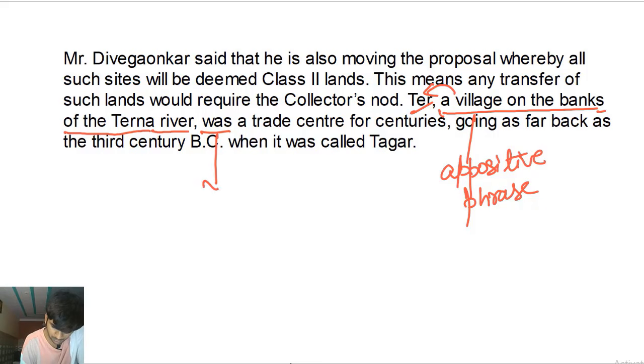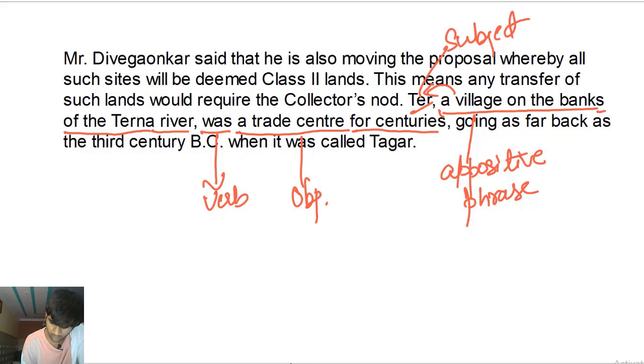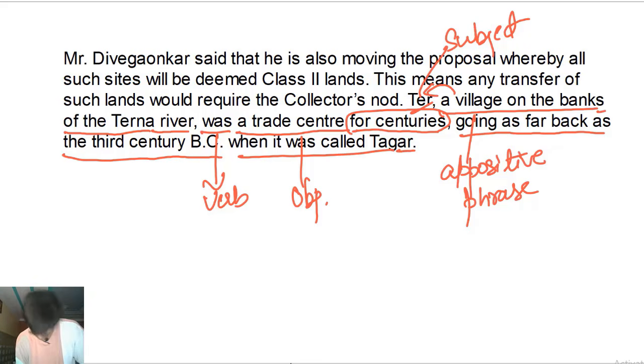Was, verb, this is the subject, okay? There was a trade center. There was what? A trade center, object. For what? For centuries, talking about the time, okay? It was a trade center for centuries, for 100 years. Going as far back as the 3rd century BC, when it was called Tagar, right? It was a trade center for centuries.